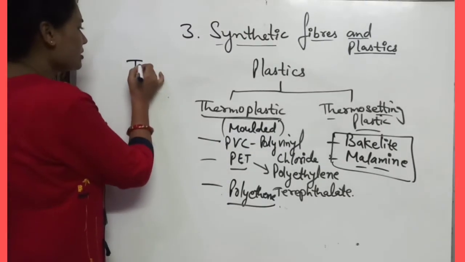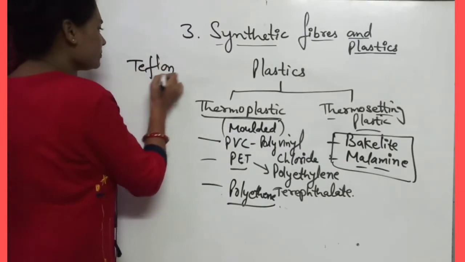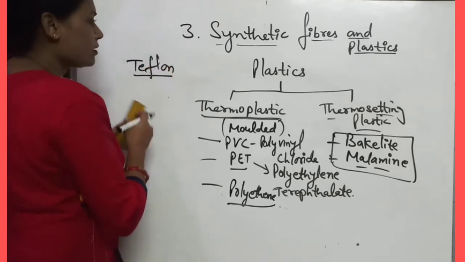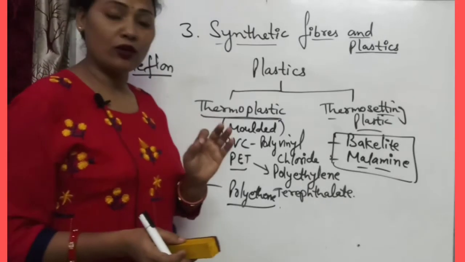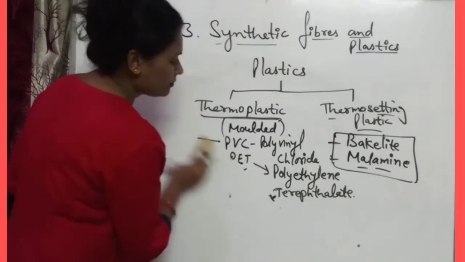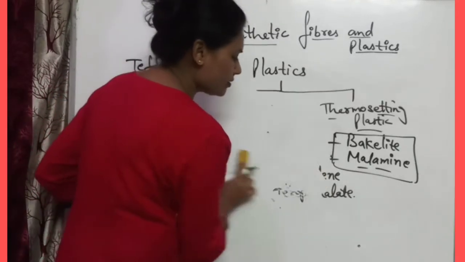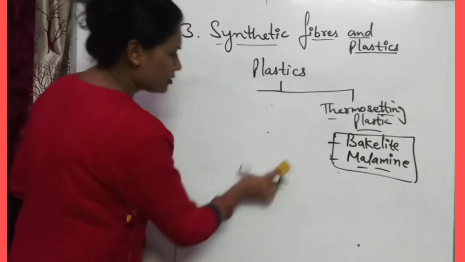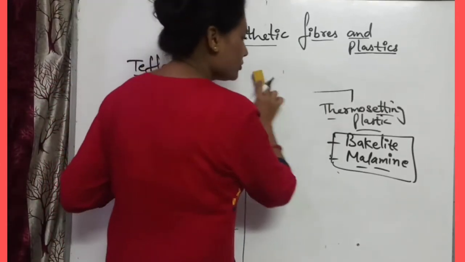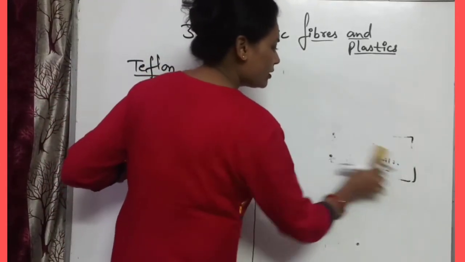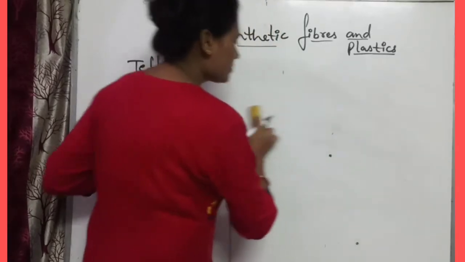You can write Teflon, that is the black coating present on the utensils in our kitchen. The other name of Teflon is PTFE.